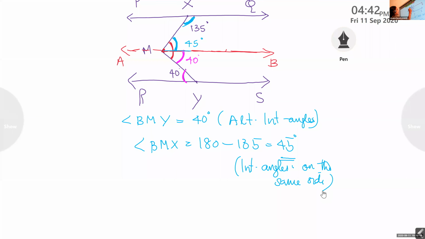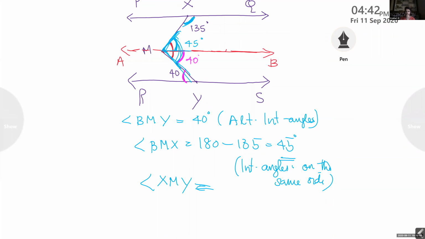Now, what is the sum of these two angles? Angle XMY, we have to find out. This bigger one. Ma'am, angle YMB plus angle XMB.